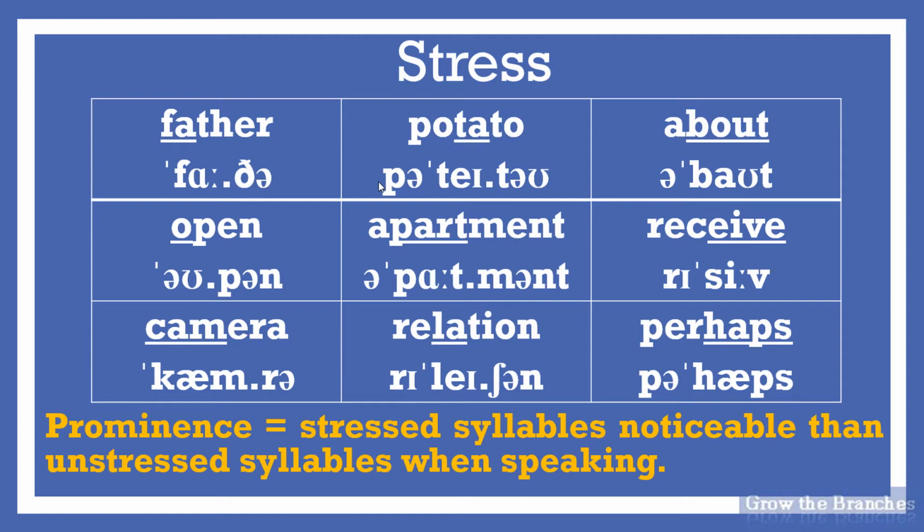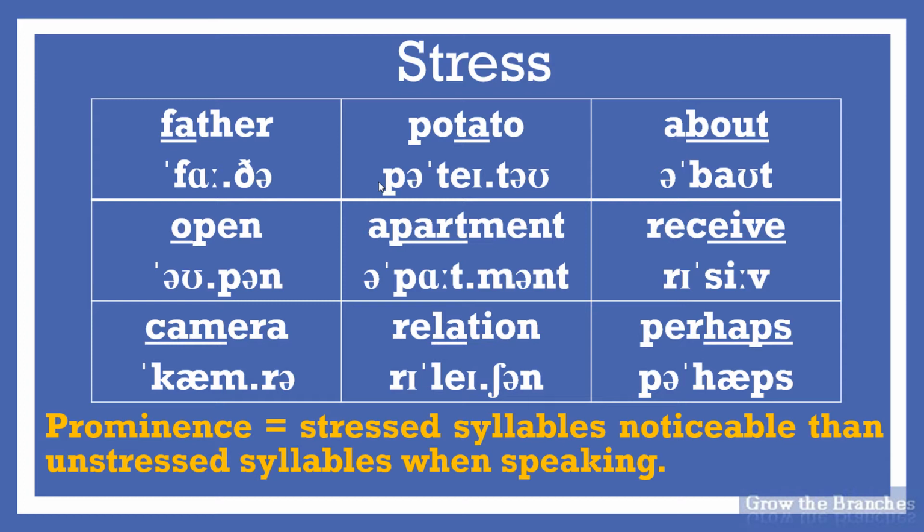For example, the word father has two syllables, fa and ther, and the word apartment has three syllables: a, the first syllable, part, the second syllable, and ment, the third and final one. Also, the word perhaps has two syllables, per, the first one, and haps, the second syllable. However, if you listen carefully, the first syllable in father, the second syllable in apartment, and the last syllable in perhaps are pronounced in a more prominent or a more noticeable way than the other syllables. They are produced with much force.